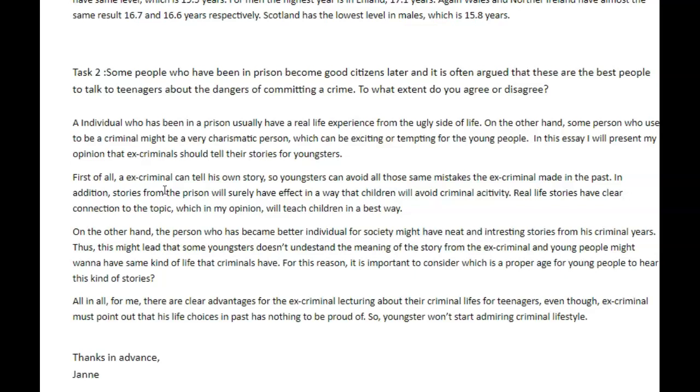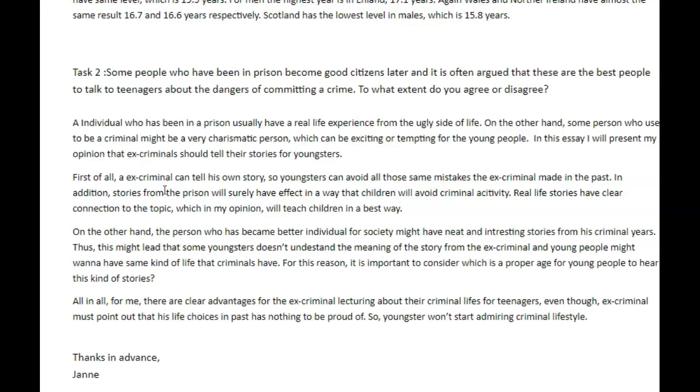So there is a set structure that you want to consider when you're writing an essay. There are certain components that a good essay, a good paragraph should have. And that's what I'd like to see here. I'd like to see a better development, better examples, better support, all of that.